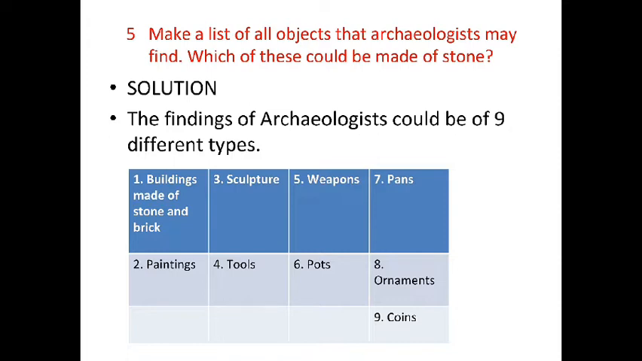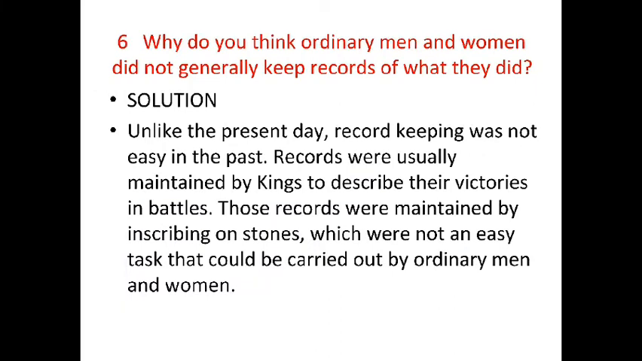Question number 6. Why do you think ordinary men and women did not generally keep records of what they did? And the solution is: unlike the present day, record keeping was not easy in the past. Records were usually maintained by kings to describe their victories in battles. Those records were maintained by inscribing on stone, which was not an easy task that could be carried out by ordinary men and women.